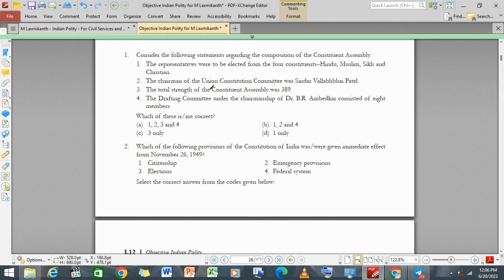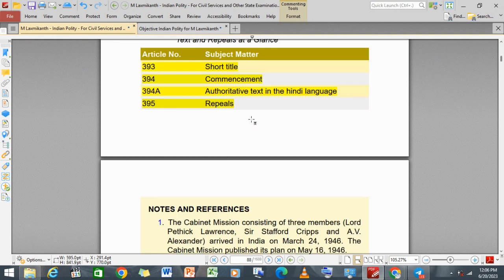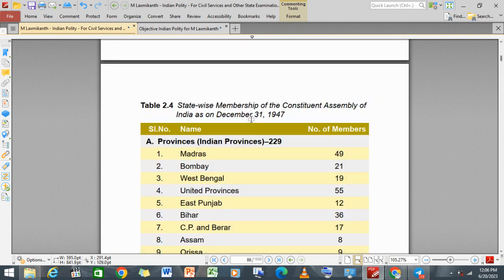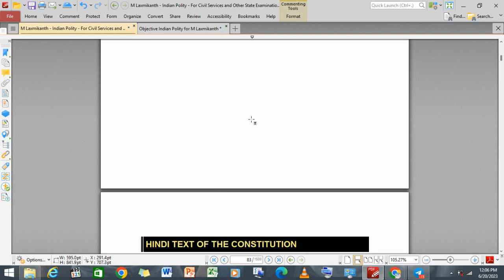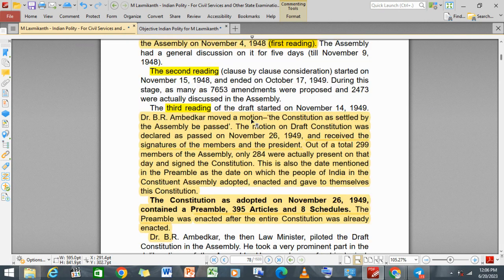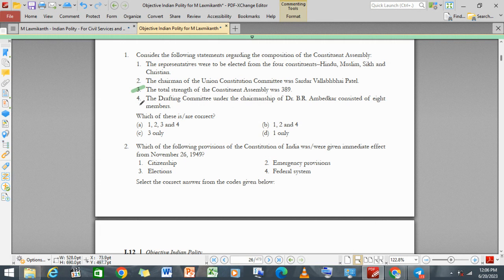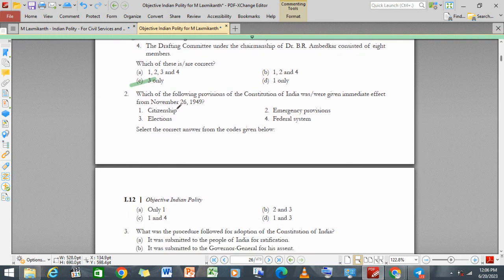Third, the total strength of the Constituent Assembly was 399. So it is quite correct. And the Drafting Committee under the chairmanship of B.R. Ambedkar consisted of 8 members. Was that 8 members? Think on it. No, it was not 8 members. Let's recheck it. It was 7 members, I believe, and it would be better if I check it correctly. See, 7 members. The Drafting Committee was a 7 member body, and here they have written 7. So answer is C. All right.